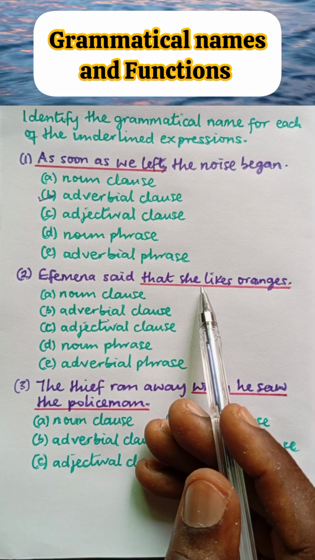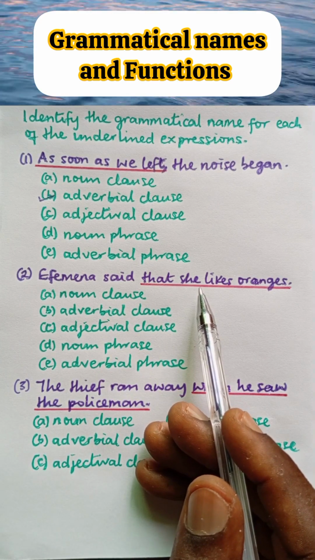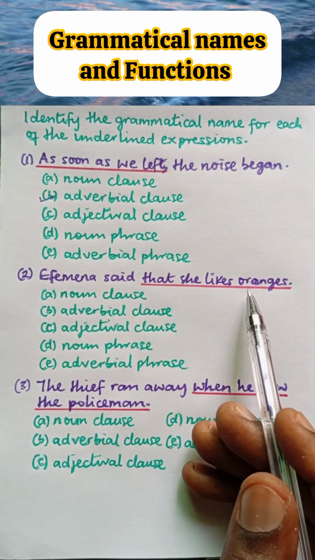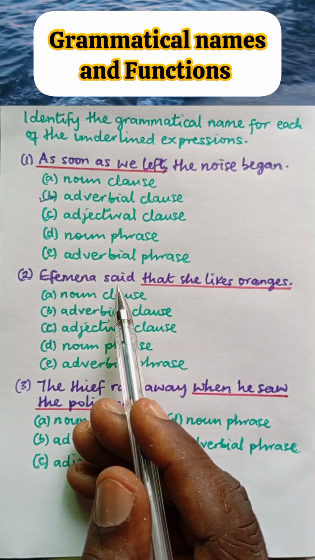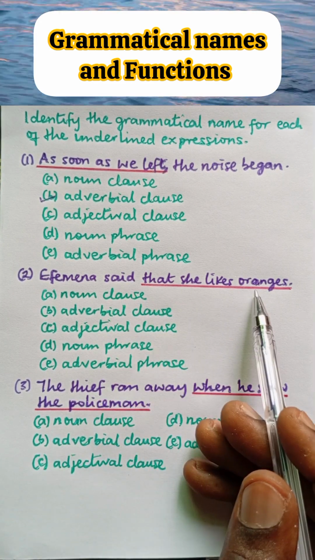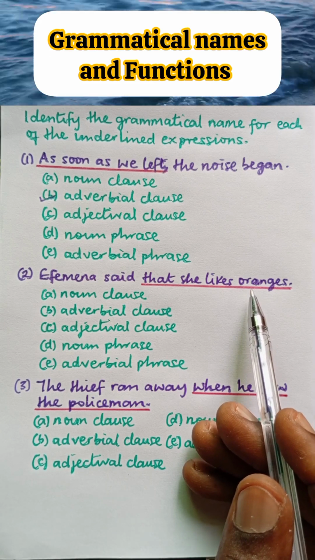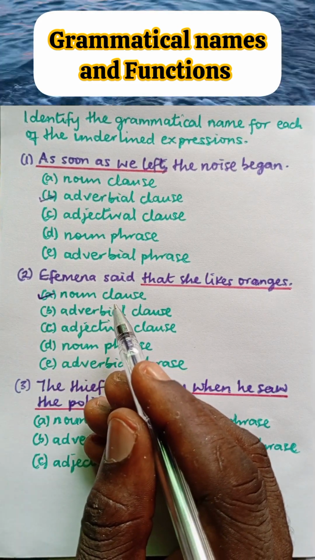And remember that it is only a noun or a pronoun that can function as the object of a verb. And since this expression functions as the object of the verb said, we can therefore say that this expression is a noun clause. So the correct option is option A, a noun clause.